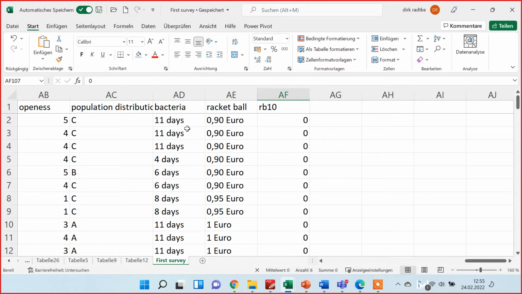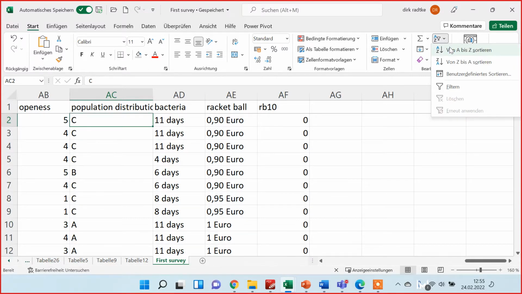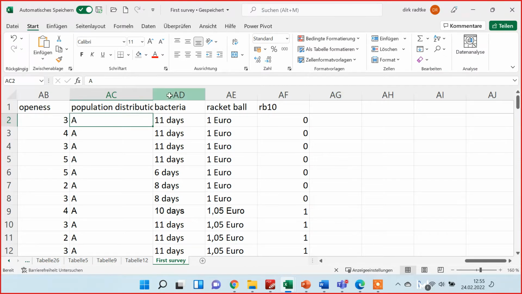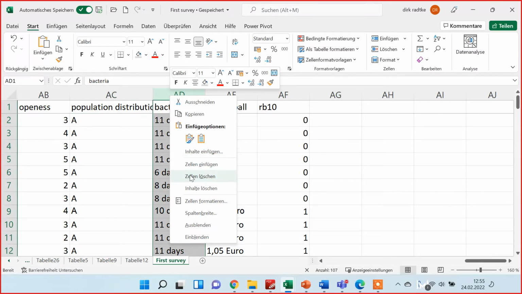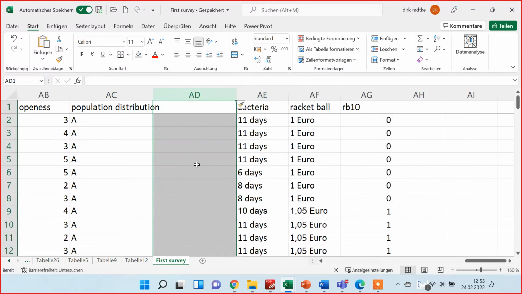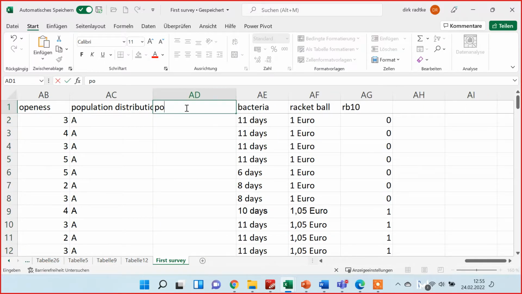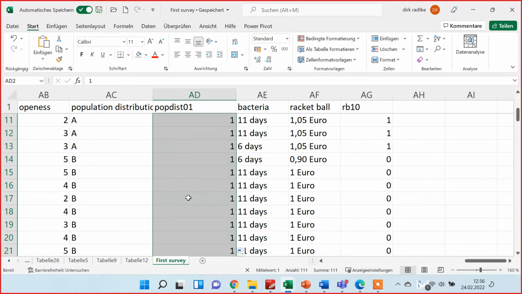We have to do that also for population distribution. So first step again, we sort the data. Now I take the quick sorting. I insert a new column. Heading is population distribution 01. And A was the correct answer. We have 4 billion people in Asia, so here we have a 1. Double click. And then I have to scroll down to B, and from here on the answers are wrong, and they get a 0.